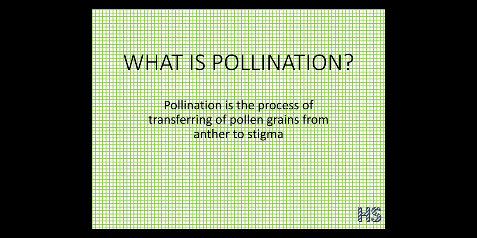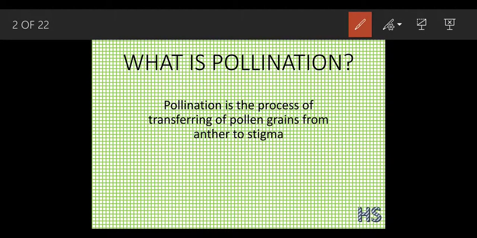You have already studied this word pollination in your lower standards, that is 8th standard. So first we are going to introduce the definition. Okay, what do you mean by the term pollination? Pollination is the process of transferring pollen grains from the anther to the stigma. As we have studied in the flower chapter, how does the anther look like?